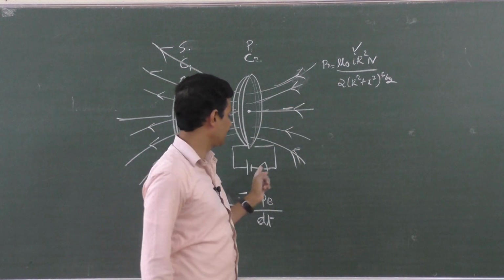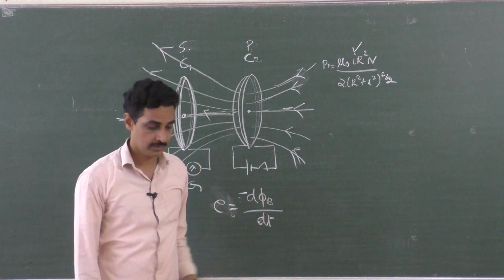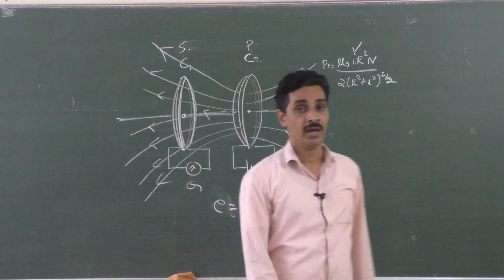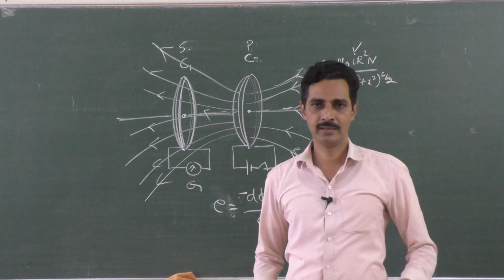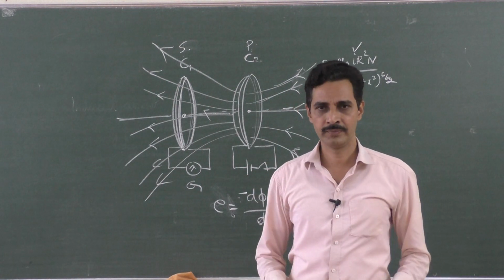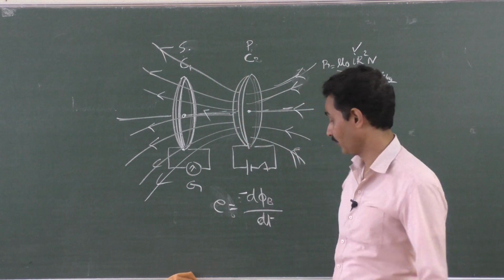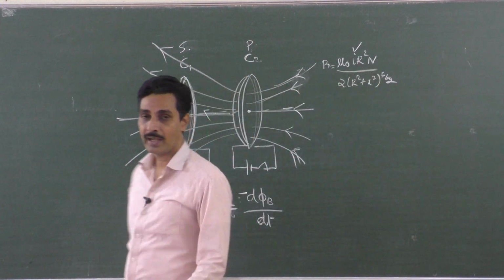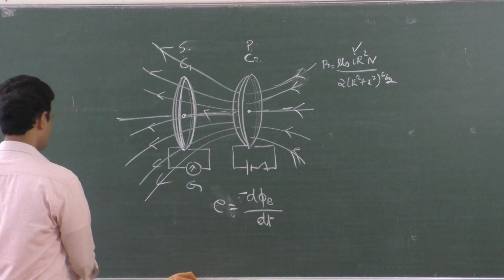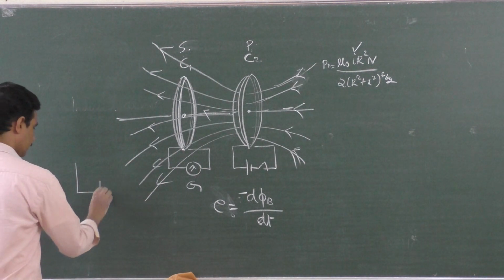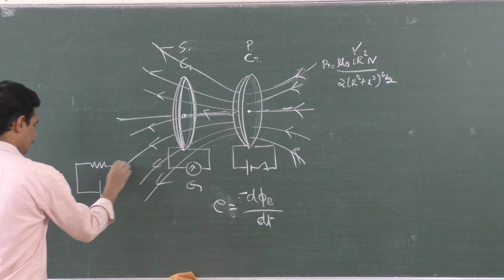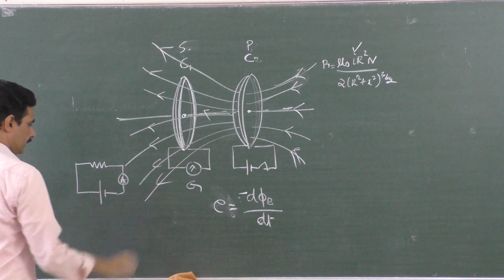Because we have a steady current here. The battery is a DC battery. Yes, because whatever DC battery it is, when it is switched on, all of a sudden the current doesn't increase to maximum. Suppose I have a 5 ampere battery. I'll connect it to a resistor and I measure the current.